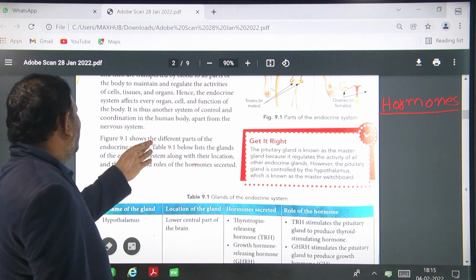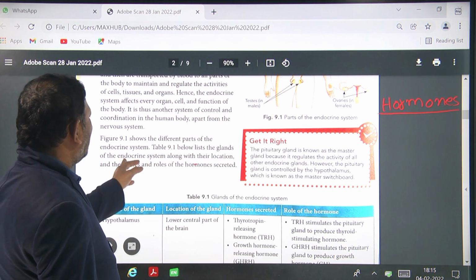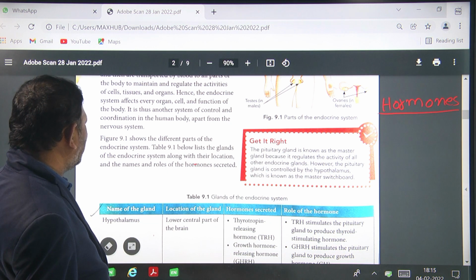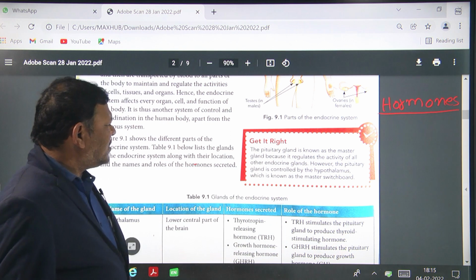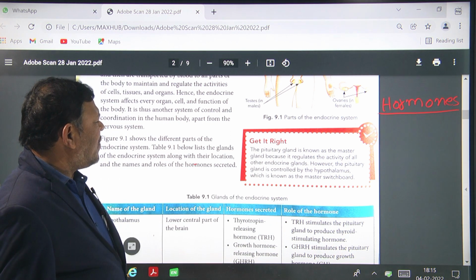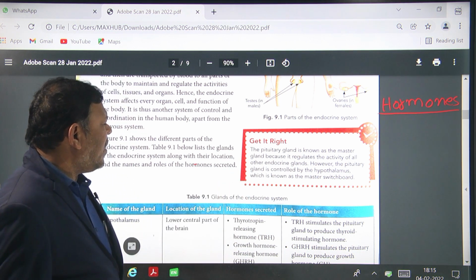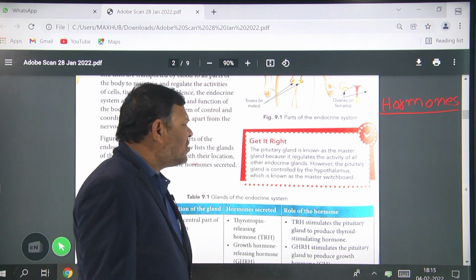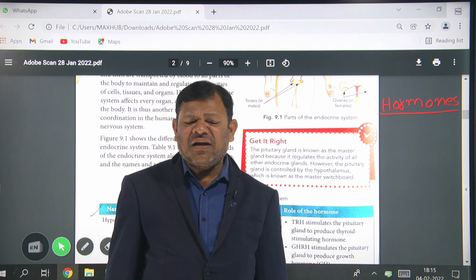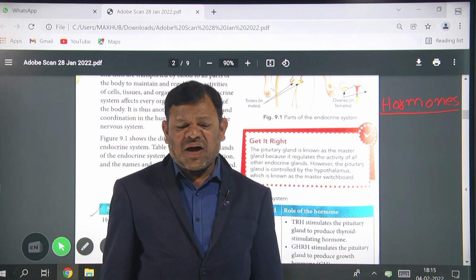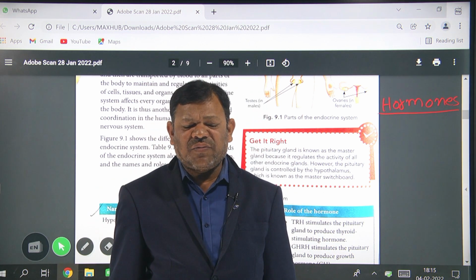Here, figure number 9.1 shows the different parts of the endocrine system. Very important: the pituitary gland is known as the master gland because it regulates the activity of all other endocrine glands. However, the pituitary gland is controlled by the hypothalamus, which is known as the master switchboard. So keep in your mind, the pituitary gland is also known as the master gland. The hypothalamus is also known as the master of the master gland.